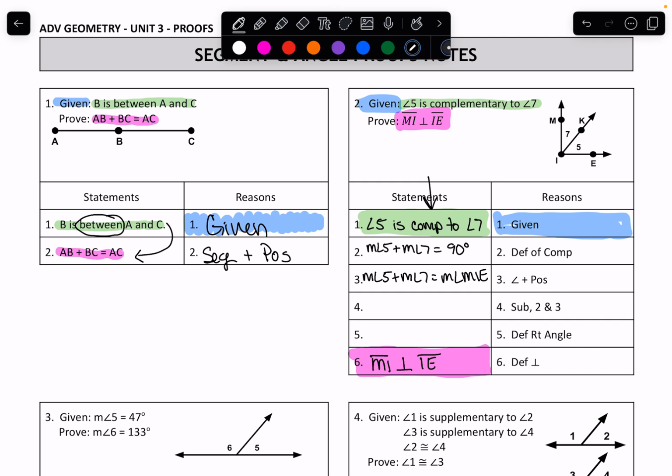Then what do we do? Well, it says that we're going to substitute 2 and 3. So somehow we're going to substitute using these two sections. So what is the same that we can substitute? Well, right now, the things that are the exact same are these beginning pieces. So if those are the same, that means these back pieces are the same. So I can say the measure of angle MIE is equal to 90 degrees.